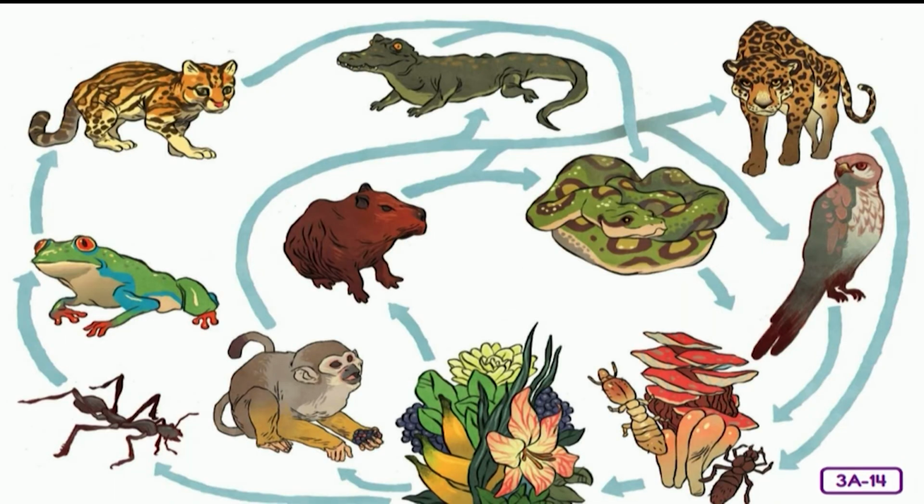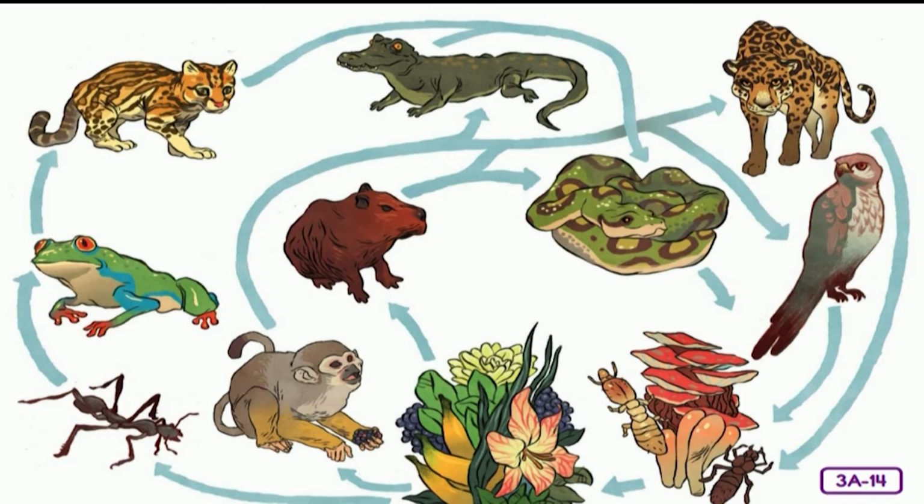Look at all these plants and animals in the Amazon rainforest. How many different combinations can you find to make a food web? The monkey could eat the berries, and then the jaguar eats the monkey. Or maybe the monkey eats the berries, next the baby crocodile eats the monkey. Then the snake could eat the baby crocodile. How about if the monkey eats the berries, then the hawk eats the monkey?